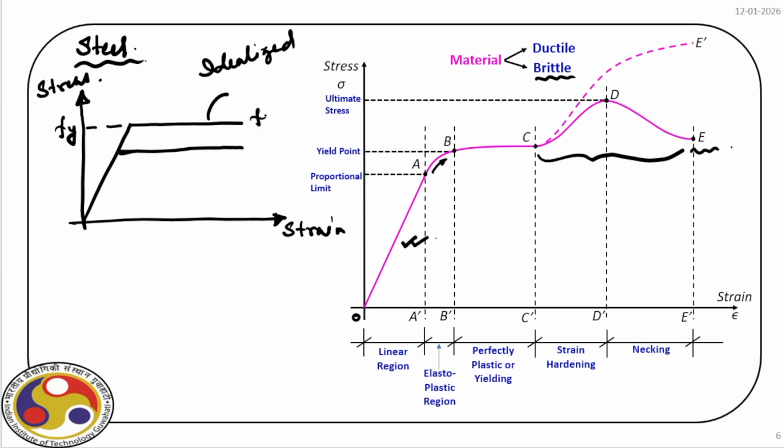So this is your Fy value, and then you apply Fy by gamma m, and in this case gamma m is 1.15. So effectively this value we have is 0.87 Fy. So that's the FD design value that we are going to use. So these are the two different idealized stress strain behaviors that we'll use in our limit state method of design.